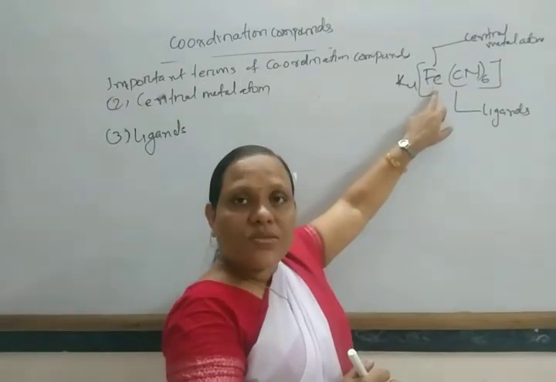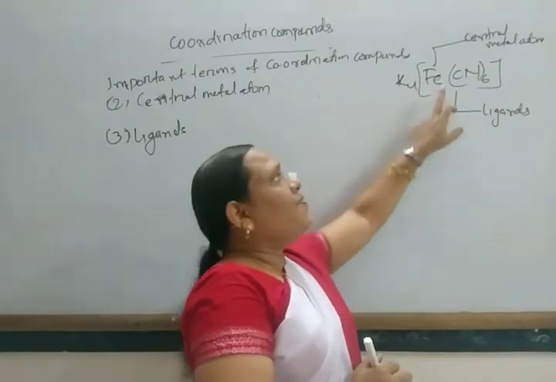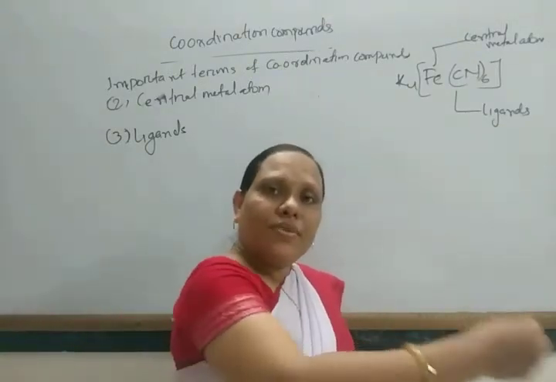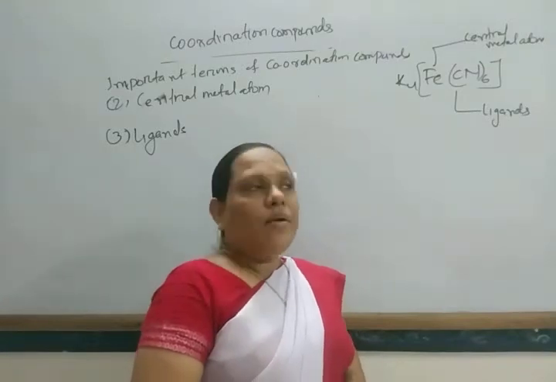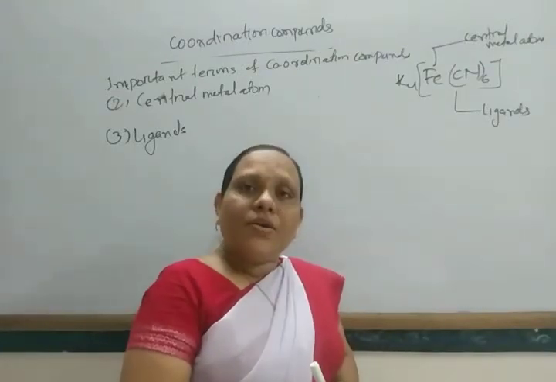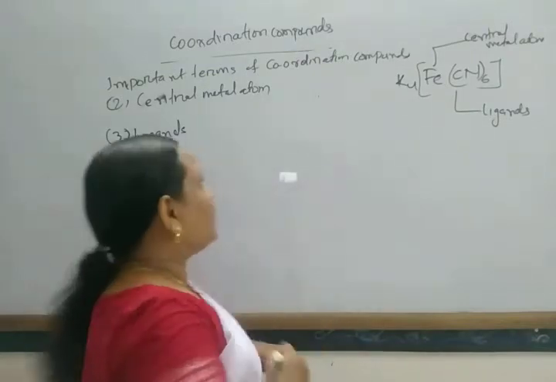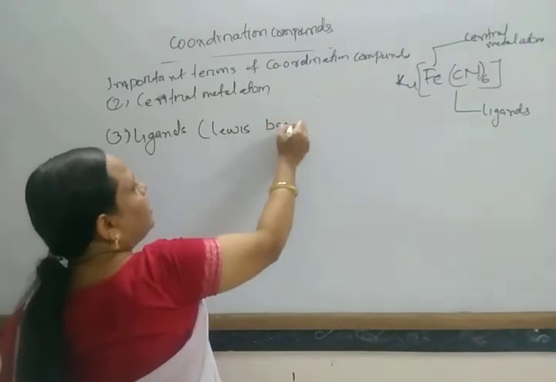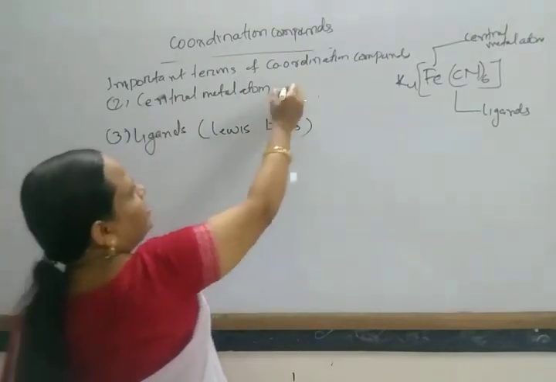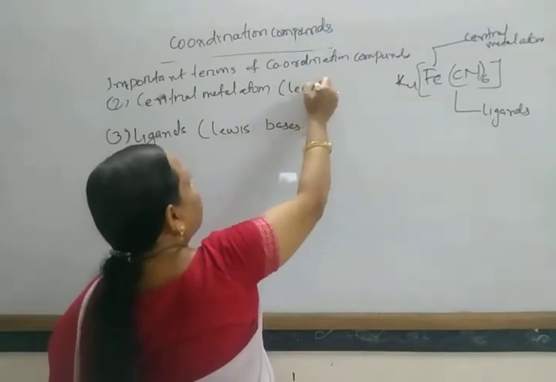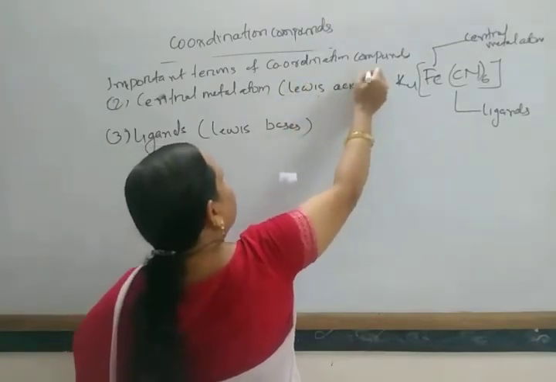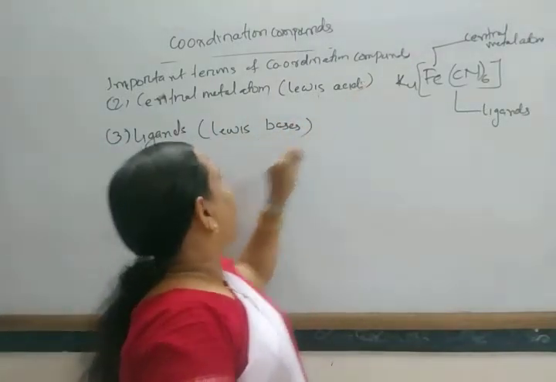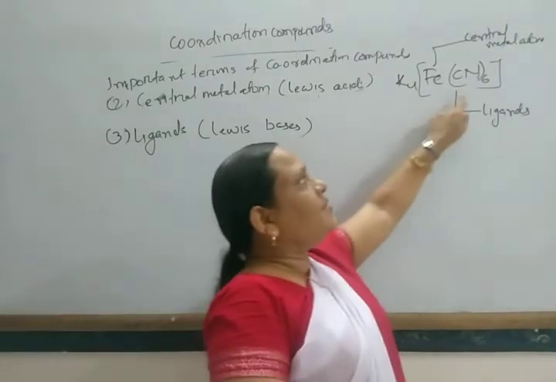So these act as Lewis acids, and the ligands, the electron donors which have a pair of electrons that can donate the pair of electrons to the central metal atom by forming a coordinate bond, are generally known as Lewis bases. So ligands behave as Lewis bases, and the central metal atom behaves as a Lewis acid.